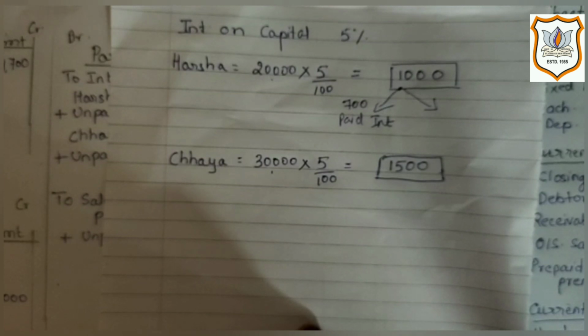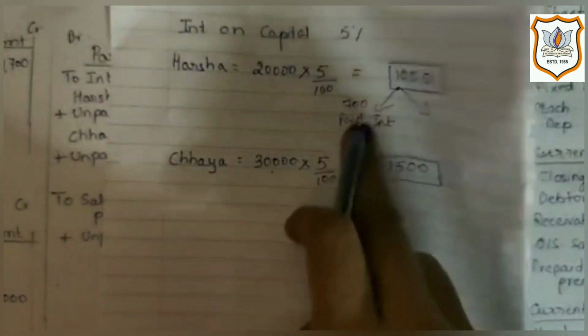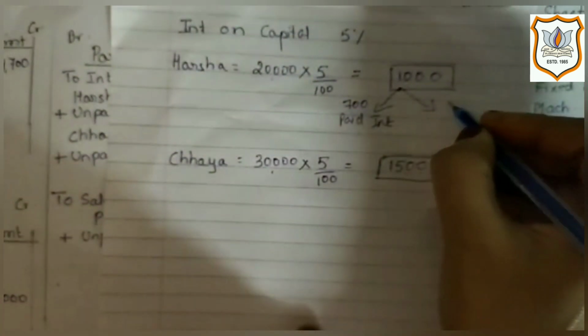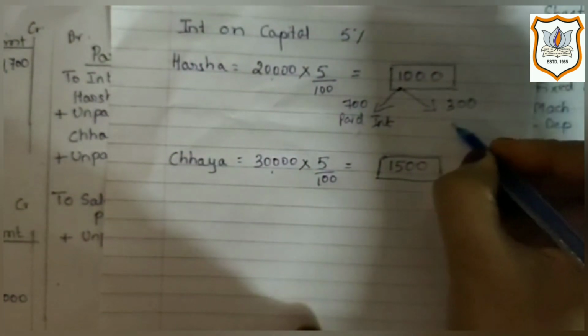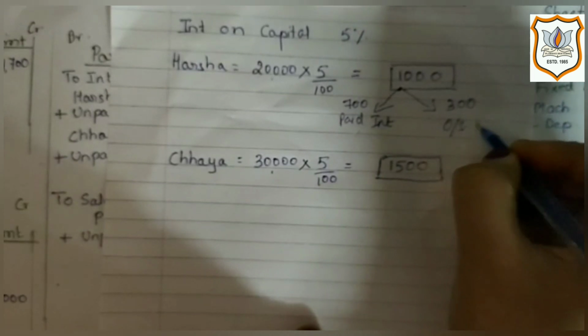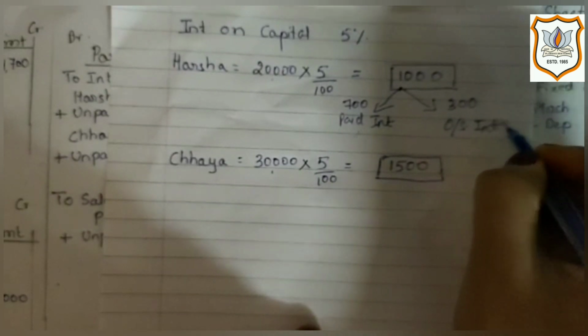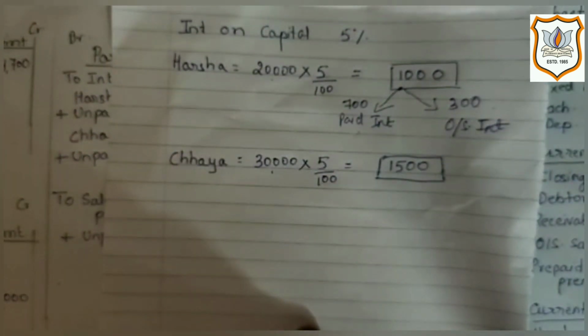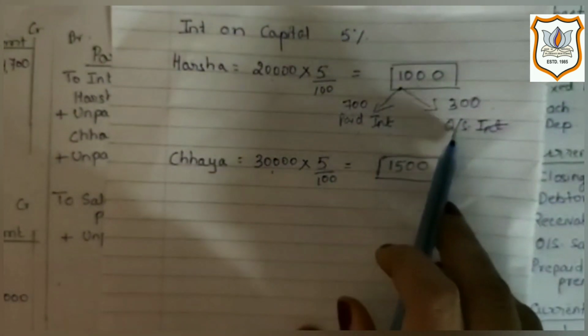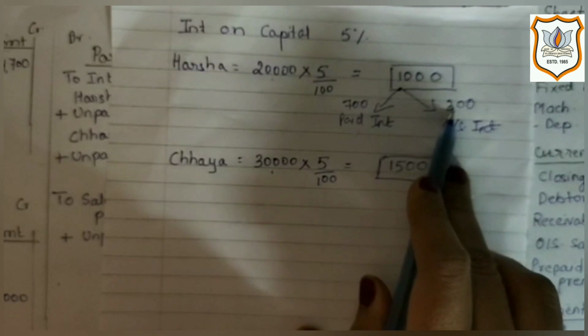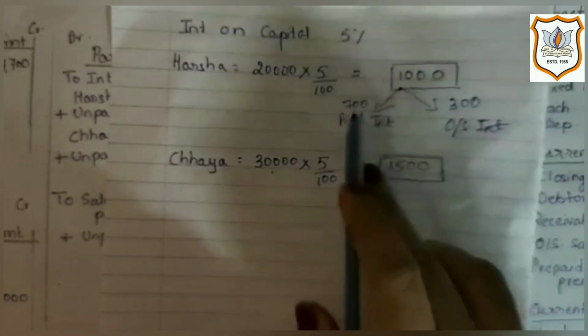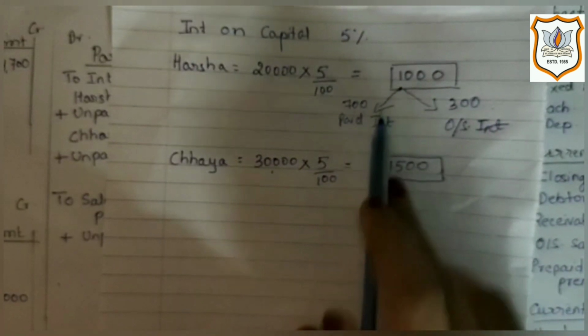That is why it is recorded in the trial balance. And the remaining, that means 1,000 minus 700, that is rupees 300, is outstanding interest. So here we will give two effects of rupees 300 because this is an adjustment. It is already recorded.